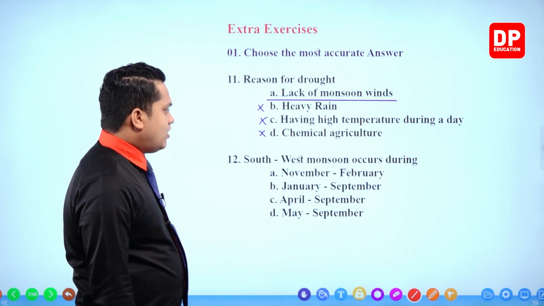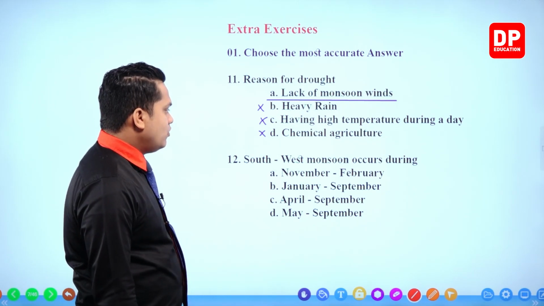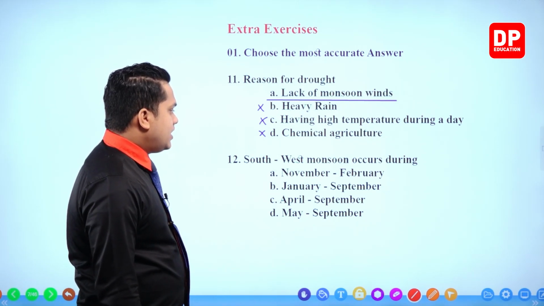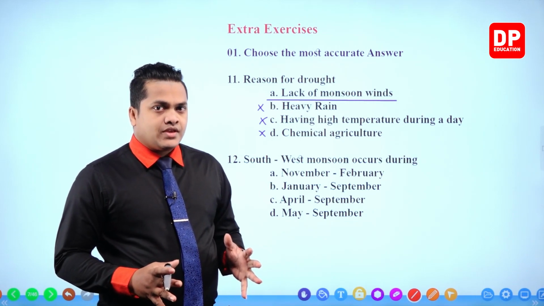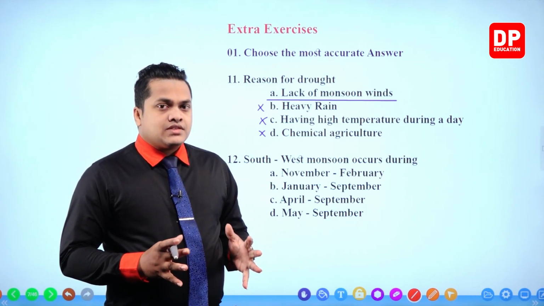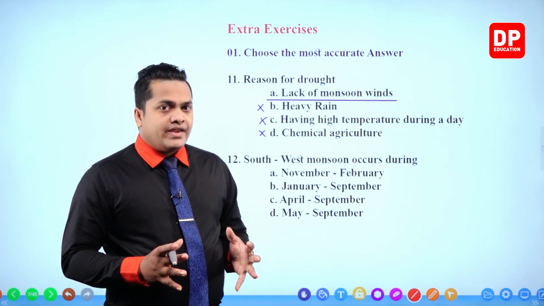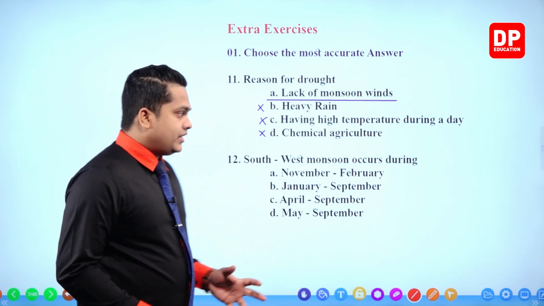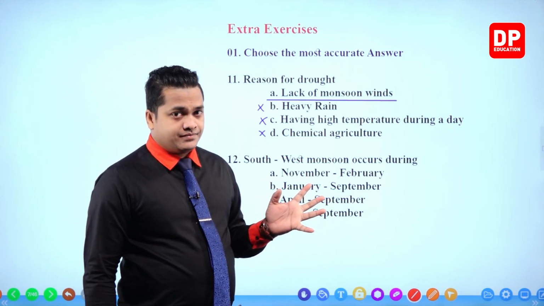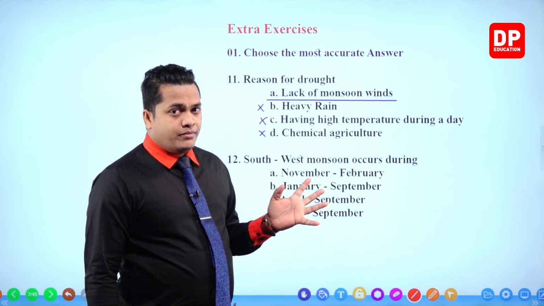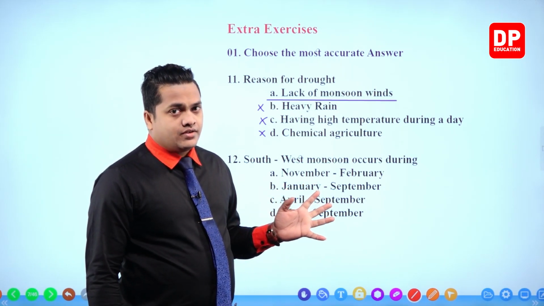Southwest monsoon occurs during. If you take the southwest monsoon, it mainly occurs during the months of, now, November to February is incorrect. We know that.